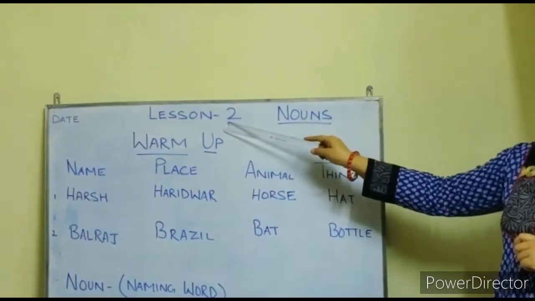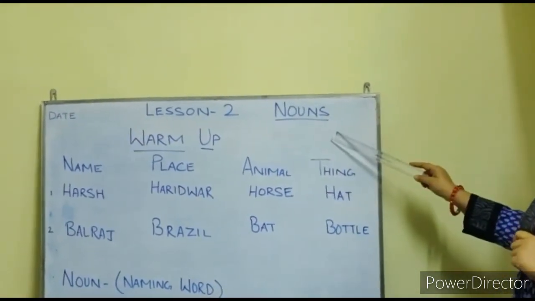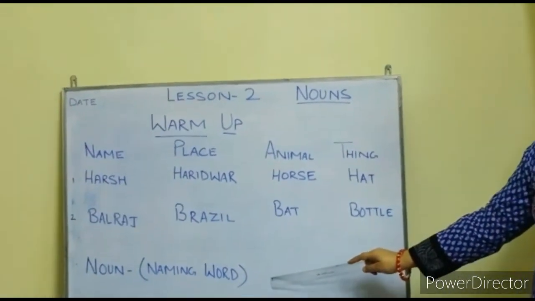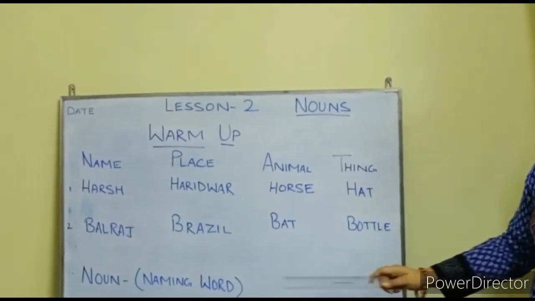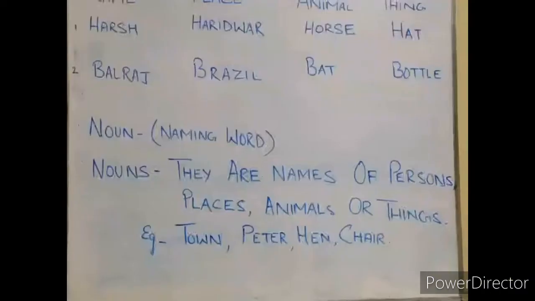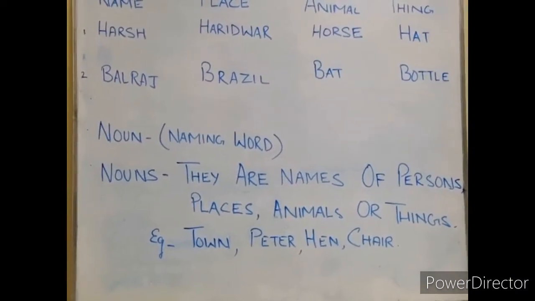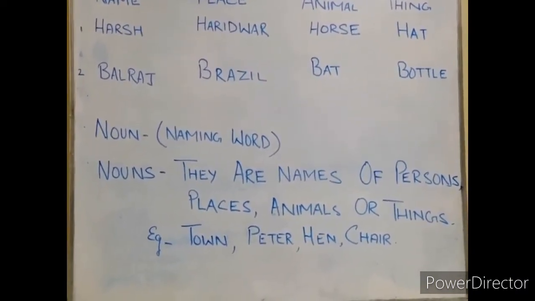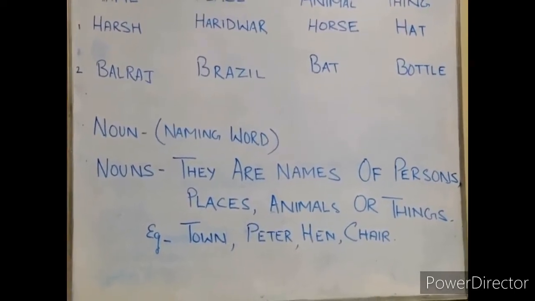Grammar, lesson 2, nouns. Now, what are nouns? Nouns are naming words. Today we will be learning different types of nouns. So students, now note down the definition of noun from the board.